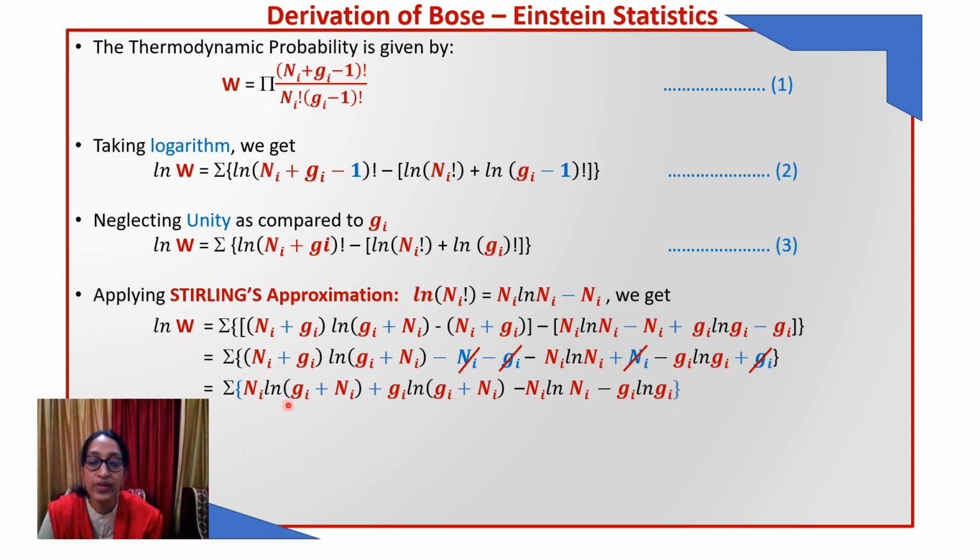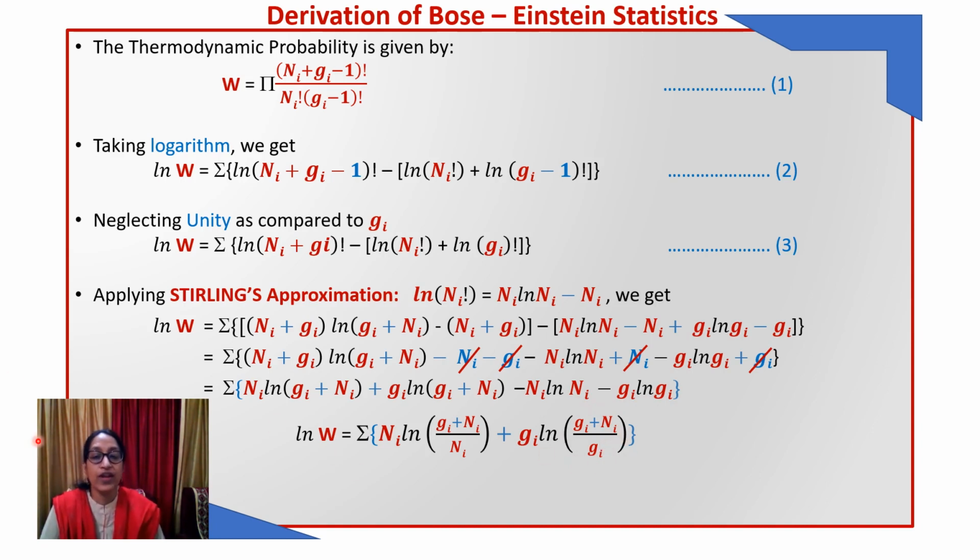Now here we are having 2 terms with Ni and 2 terms with Gi. So we can take them common. So let's see. So log W will become equal to summation Ni has been taken common, log (Gi plus Ni) minus log Ni. Okay. So we will get it in the form of division, plus Gi log (Gi plus Ni) minus log Gi. So it will again come in the form of division.